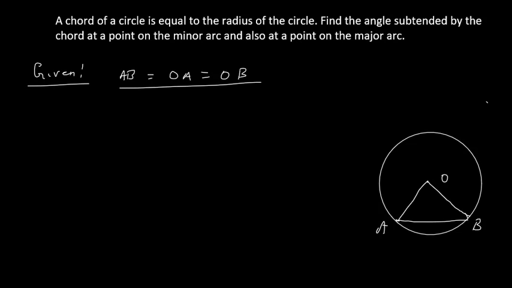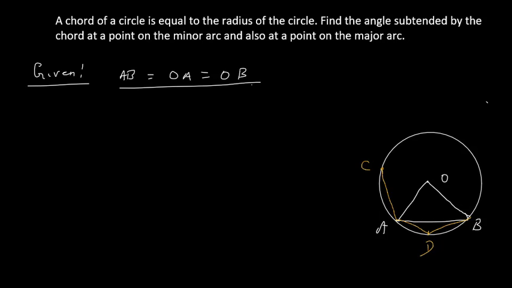I have to find the angle subtended by the chord at a point on the minor arc and also at a point on the major arc. So I will take 2 points, one on the minor arc and one on the major arc. Let us name one point D, and another point C.